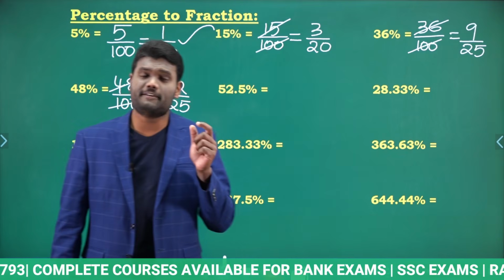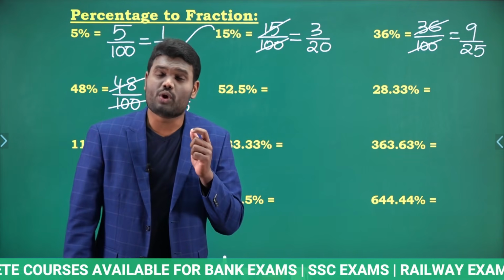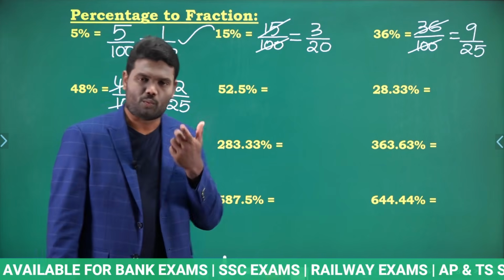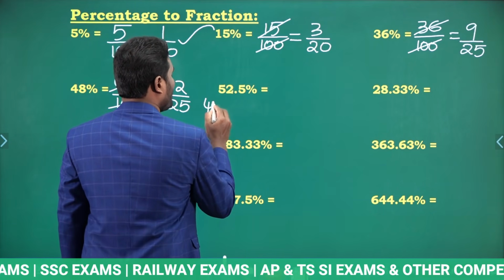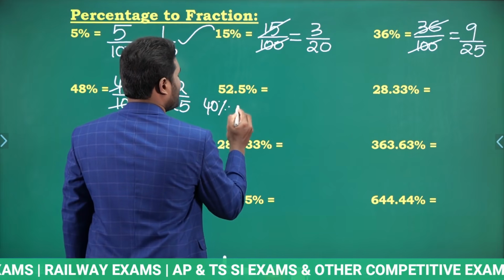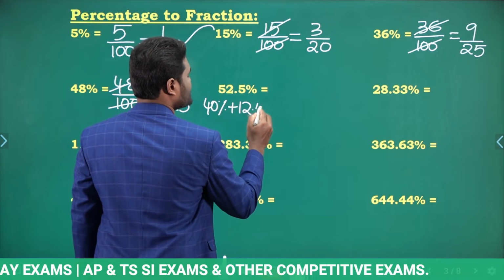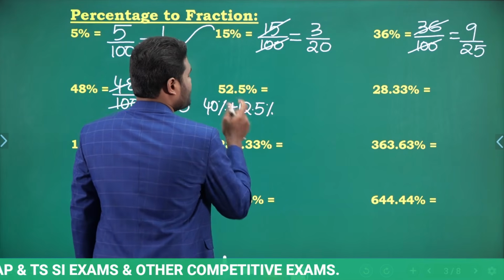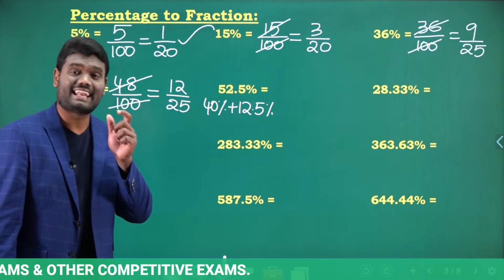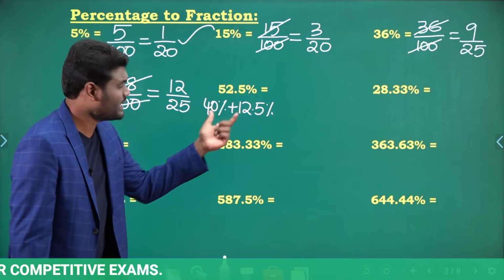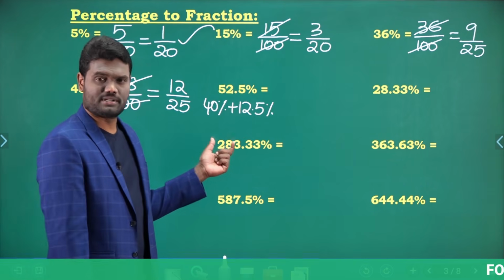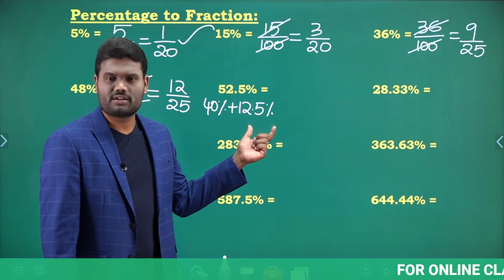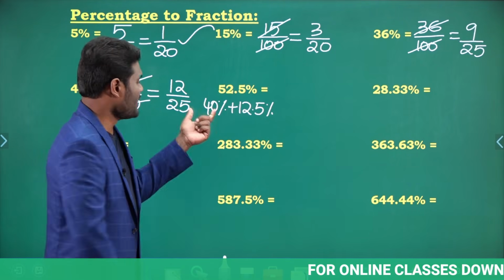Now what is 52.5%? Now if you look here, 52.5%, you can't calculate it directly. Why? Because 52.5% is same as 40% plus 12.5%, right? Because 52.5% I can write it as 40% plus 12.5%. I know what is fraction value for 40%, and similarly, what is fraction value for 12.5% as well?